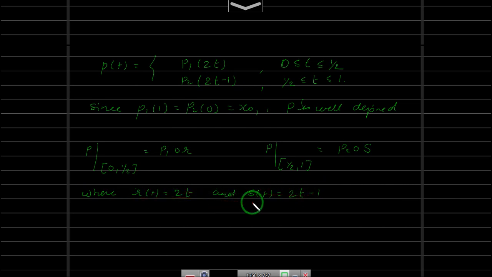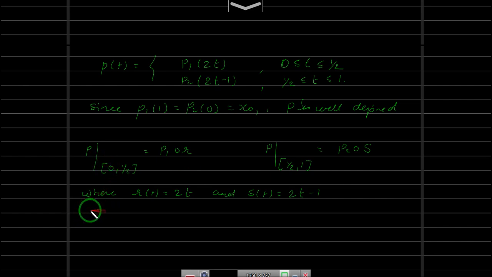So this r and s are continuous. p1, p2 are continuous. So composition of two continuous functions is continuous. So p restricted to this and p restricted to this both are continuous. These are closed intervals. So by using the pasting lemma, we say that p is continuous.